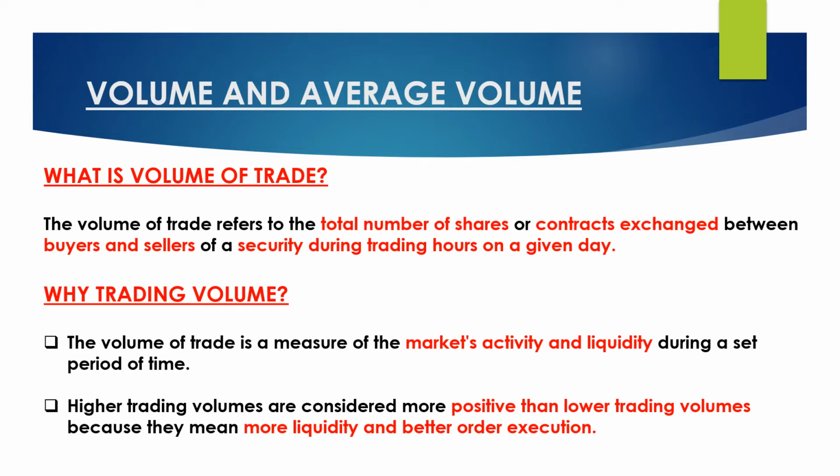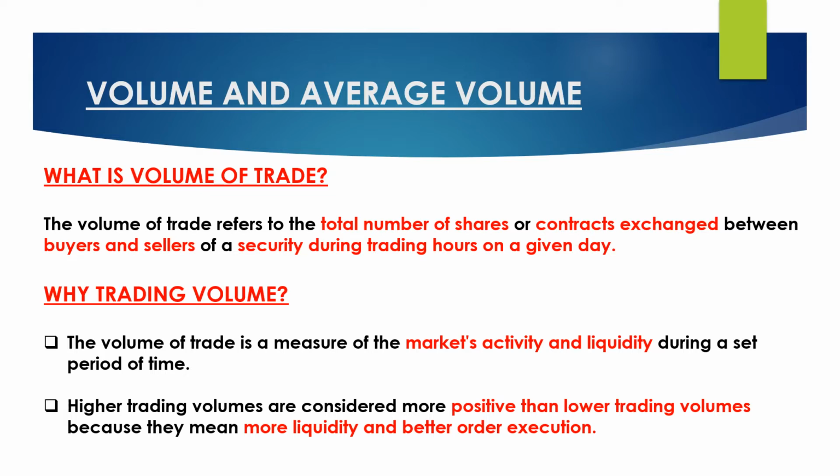So simply, the volume of a trade is a measure of market activity, through which you come to know who was aggressive today, the buyer or the seller. And liquidity is something which volume indicates, that both the buyers and sellers are available. So liquidity is very important, and upper circuit and lower circuit are the example. Whenever you want to sell, you can sell your shares, but when it hits the lower circuit, you want to sell, you cannot sell it because there is not enough liquidity available.